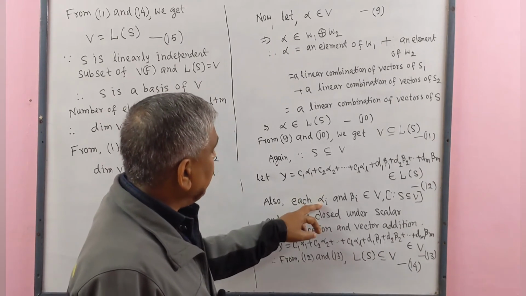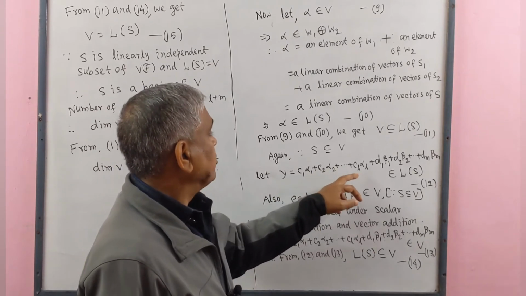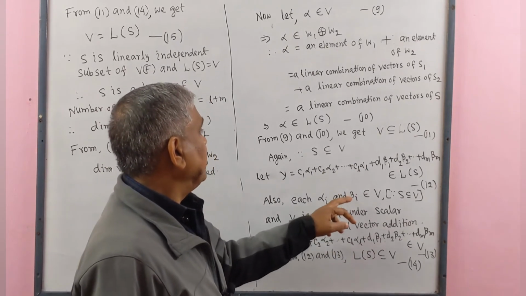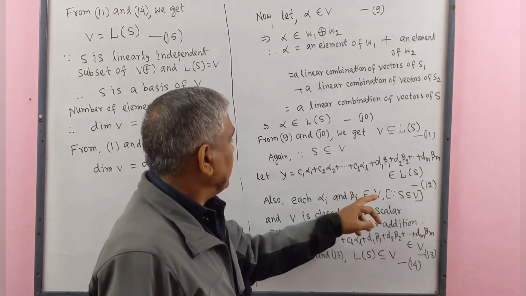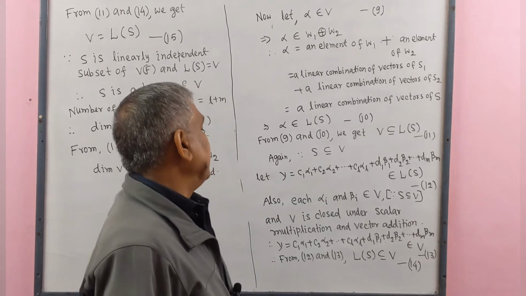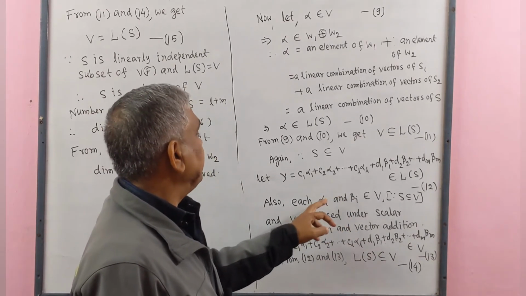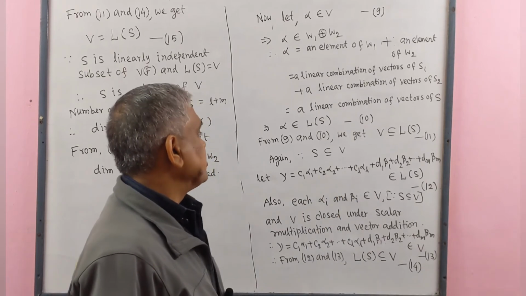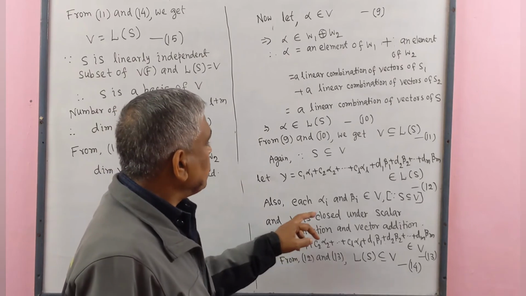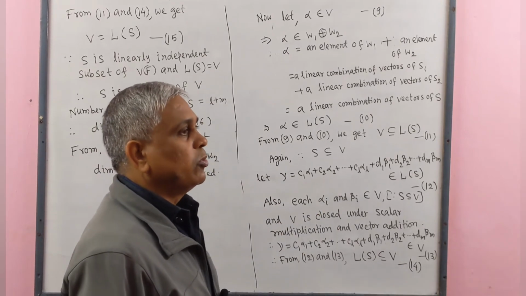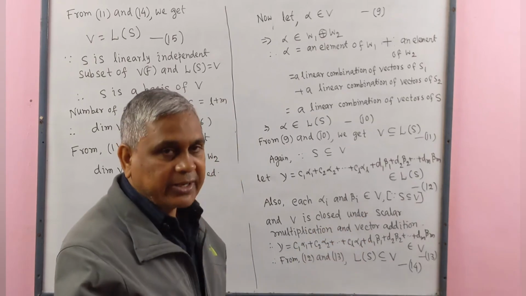Also, each alpha I, meaning alpha 1, alpha 2 dot dot dot alpha L, and each beta I, beta 1, beta 2 dot dot dot beta M, belong to V. These are elements of S, so they are elements of V, since S is a subset of V. And V is closed under scalar multiplication and vector addition.